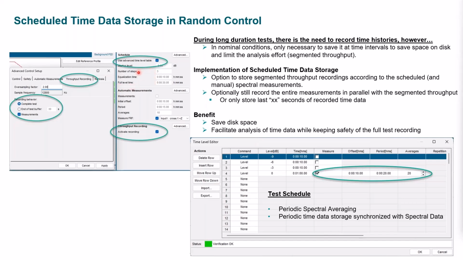So there are these equalization times, and you can specify a number of averages at those levels. And there's also, in the online button box, the ability to initiate some manual averaging. So you can push the button to do the averaging, and it'll take 10 averages. And then that time data is also stored along with it. So you activate the recording, and then in this tab in the advanced control parameters, you have these extra additional features here in the new software.